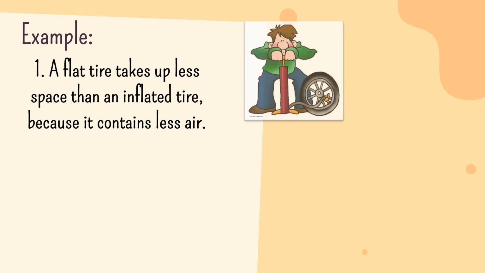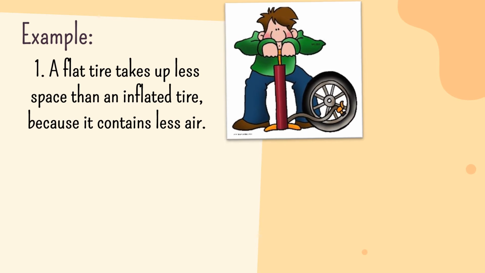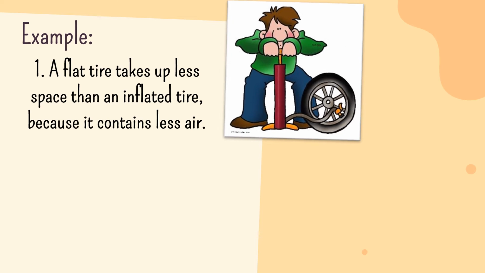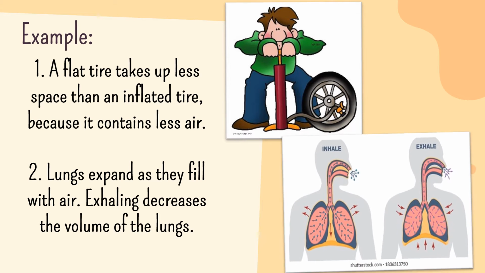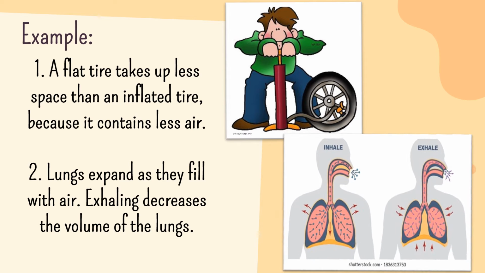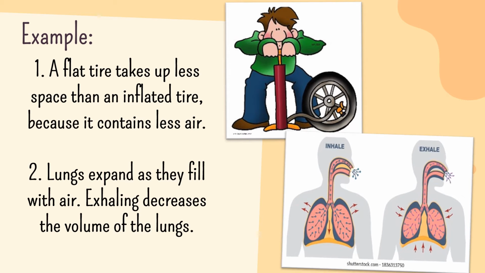Now, here are examples of situations that show the relationship between volume and amount of gas. First, a flat tire takes up less space than an inflated tire because it contains less air. Second, lungs expand as they fill with air. Exhaling decreases the volume of the gas. As a result, it also decreases the amount of gas inside the lungs as we exhale.